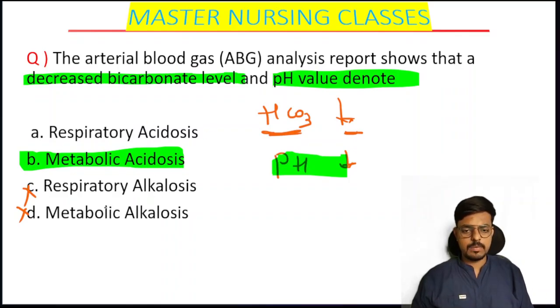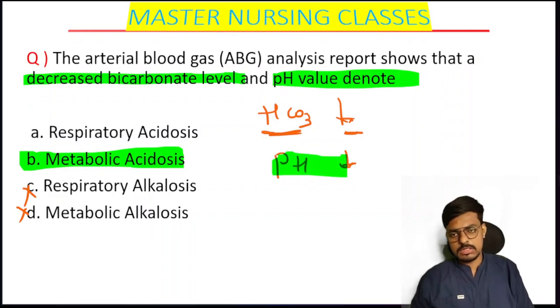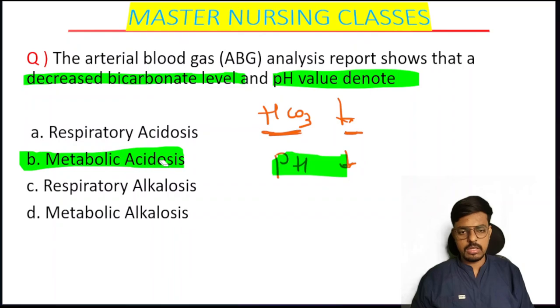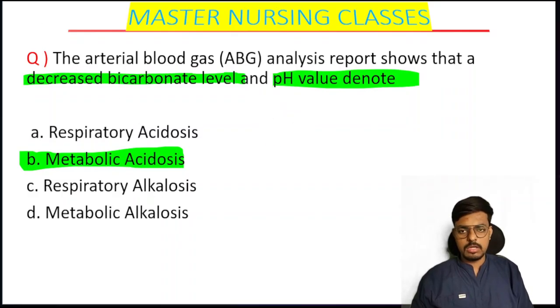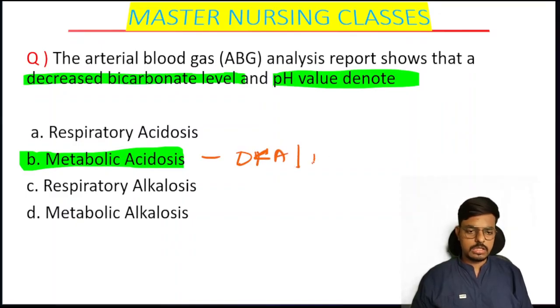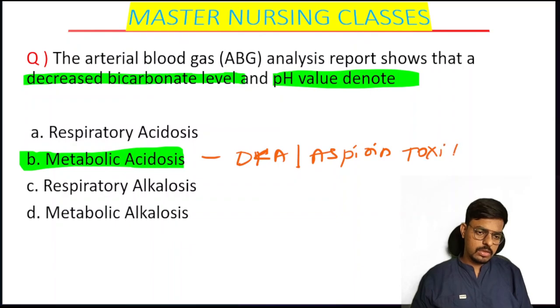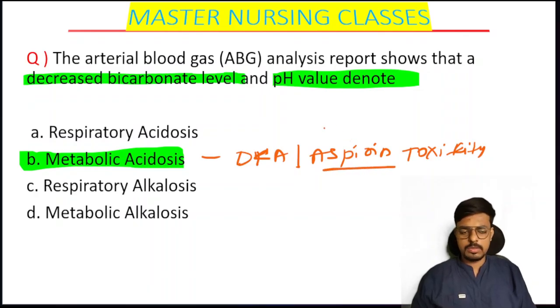In respiratory acidosis, what happens? Respiratory alkalosis, metabolic alkalosis, each and everything I have discussed here. And you have to consider the history also given in the question. If he wants to ask a question related to metabolic acidosis, he will give a history of diabetic ketoacidosis, or the patient having aspirin toxicity. What happens in aspirin toxicity? What is the chemical name of aspirin? That is acetyl salicylic acid. So, is that clear?